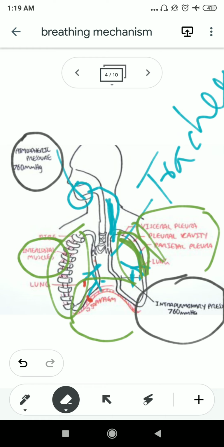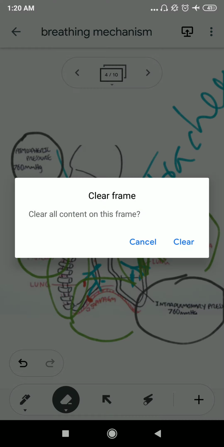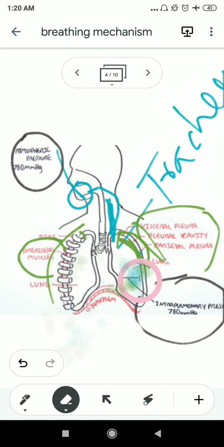The lungs are a very delicate and important organ for the human, so they are protected by the rib cage and the intercostal muscles, and the lungs have a covering which is known as pleura. The three parts of the pleura we also discussed, and the diaphragm, which is present here, you can see it is the diaphragm. The diaphragm also helps in the mechanism of breathing. The diaphragm helps the intake of air and also the expulsion of air. So on the next slide we will discuss the mechanism of breathing.